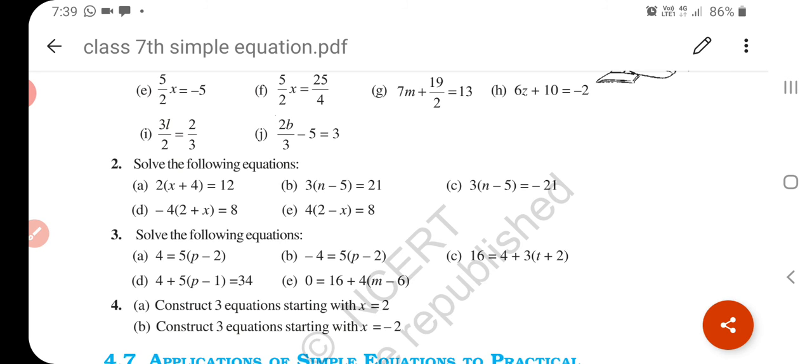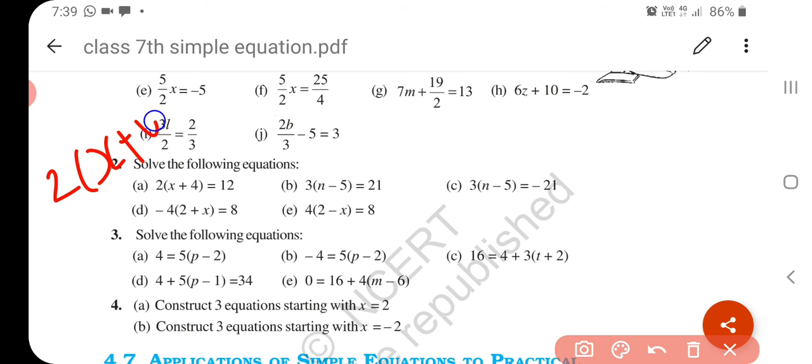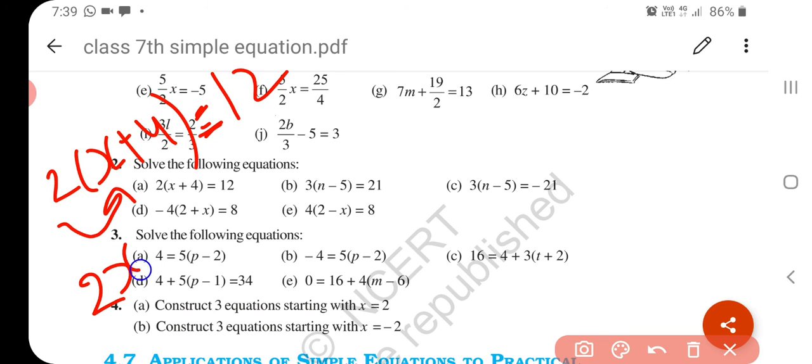First of all, if this type of question is here, whenever you see the bracket, first solve the bracket. So multiply 2 into x plus 2 4s are 8 is equal to 12. Now it is your equation.